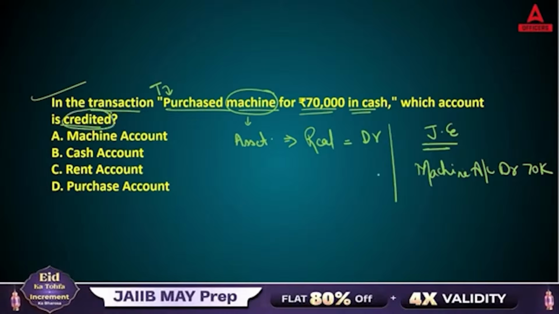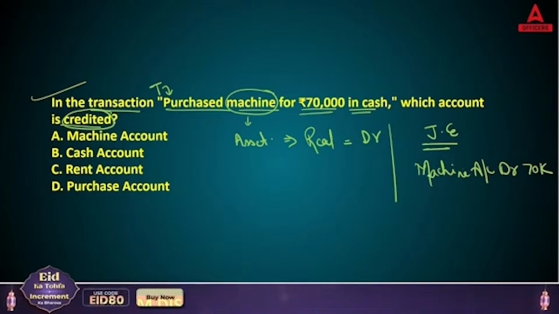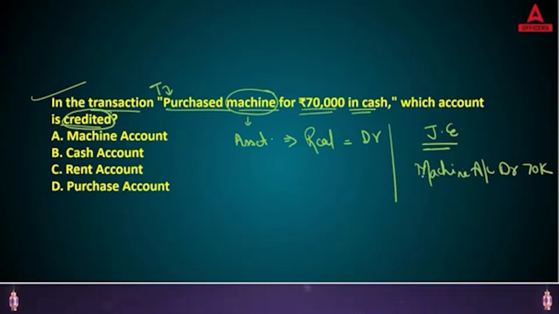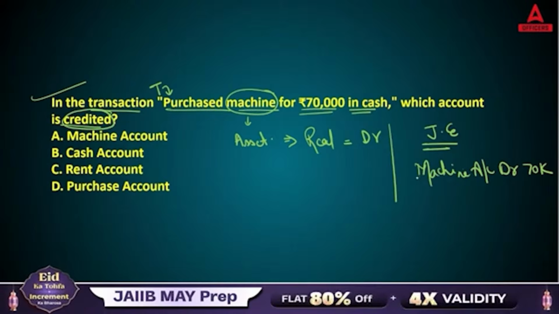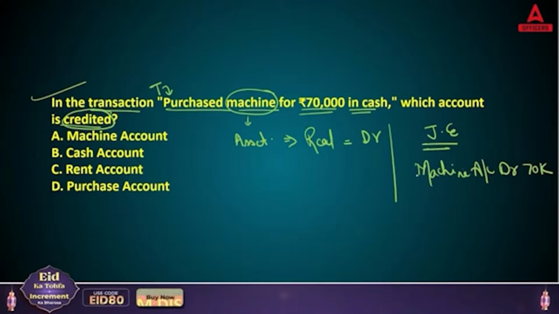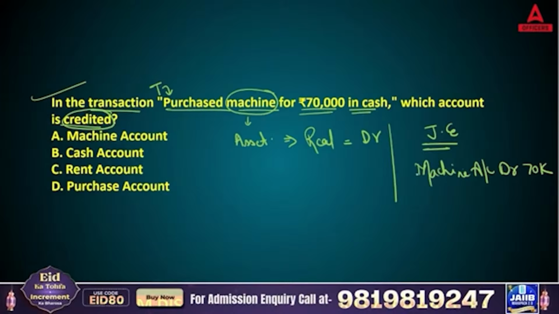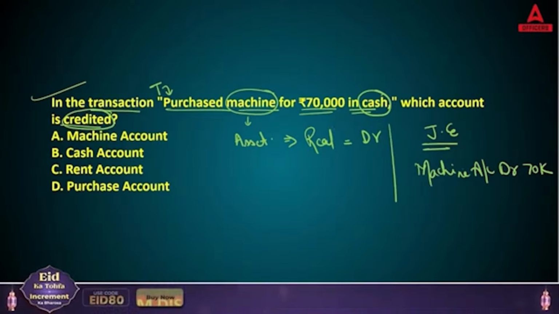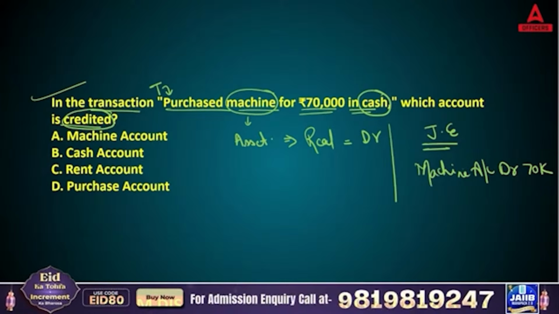So while you are purchasing a machine, you need to pay something. Either you are paying in cash on immediate basis, cash, bank, whatever it is, making full payment today, or you can make some EMIs. These are the two ways through which you can purchase a machine. Now here they are saying you paid cash immediately. So on one hand you purchase the machine, and on the other hand you are paying for it.